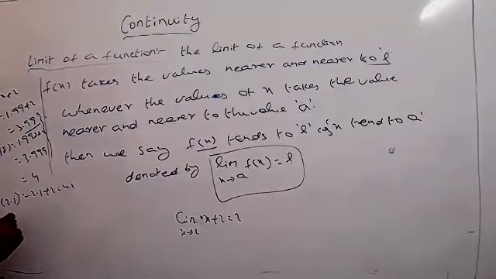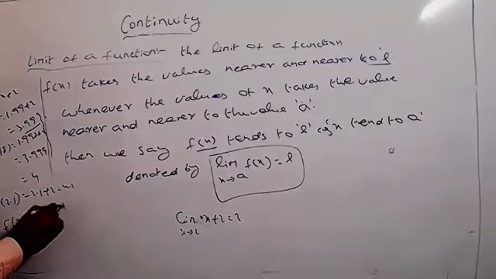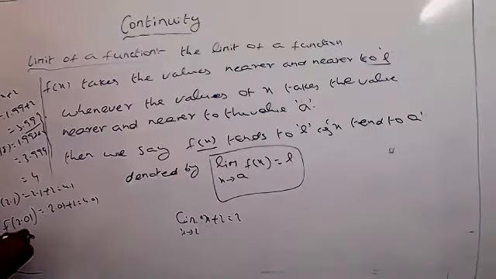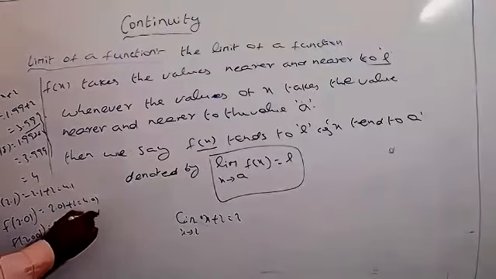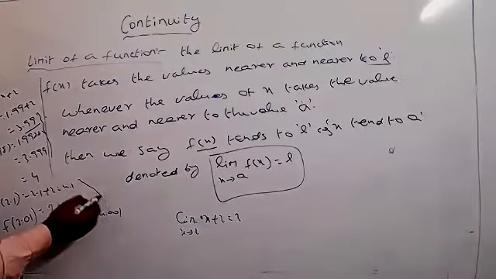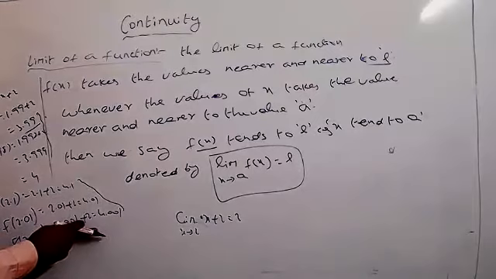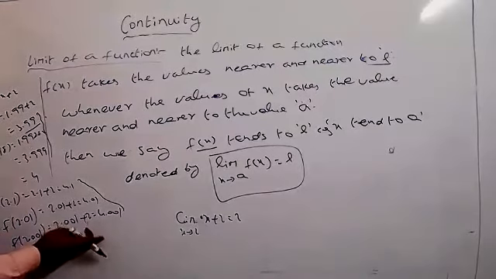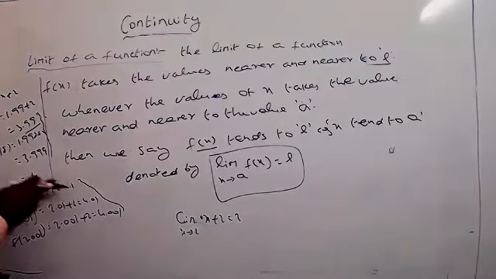The same, suppose if you take here f of 2.01, equal to 2.01 plus 2, equal to 4.01. The same f of 2.001, what do you get? 2.001 plus 2 is equal to 4.001. That means if you take RHL values also, all the values must be approximately equal to 4. If you take LHL also, all the values are approximately equal to 4. RHL also we get approximately 4. So that is the main reason we are taking it here.